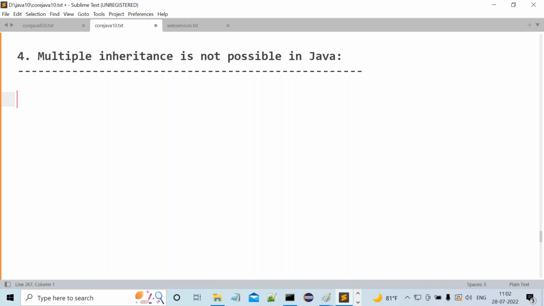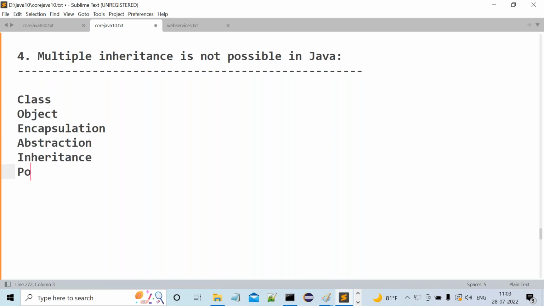Right, sir. Observe this clearly. Nearly 7 object-oriented features are available. What are the 7 object-oriented features? First one is class. Second one is object. Next one is encapsulation. Next one is abstraction. Next one is inheritance. Then after that, polymorphism. The next one is message passing.